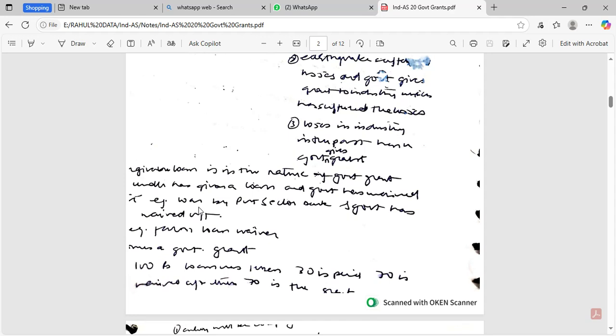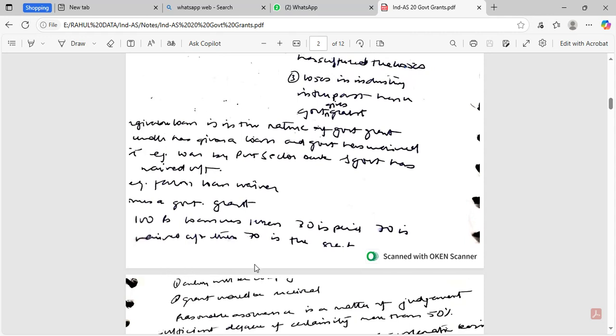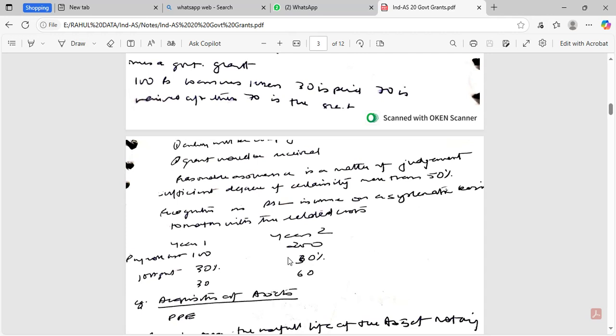Forgivable loan is in the nature of government grant. If the government has given a loan and waived off the loan, it is in the nature of government grant. Example: loan given to private sector and government has waived off the same, or farm loan waiver. If 100 rupees loan was taken and 30 is paid and 70 is waived off, 70 would be in the nature of government grant.